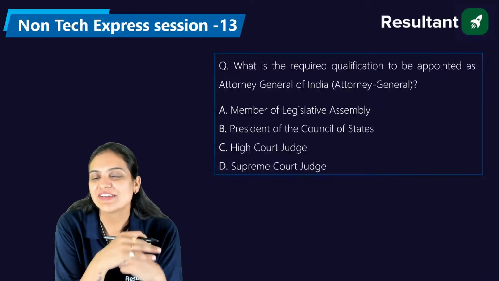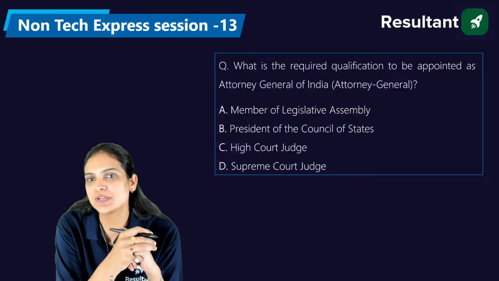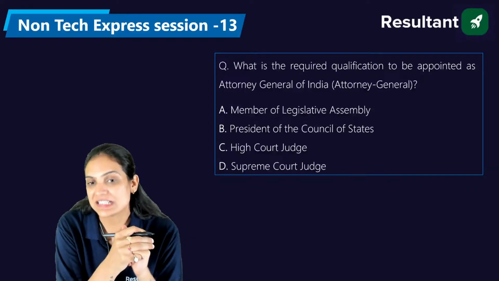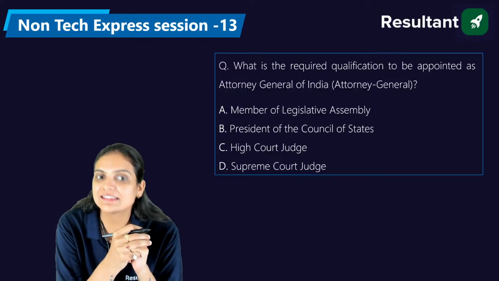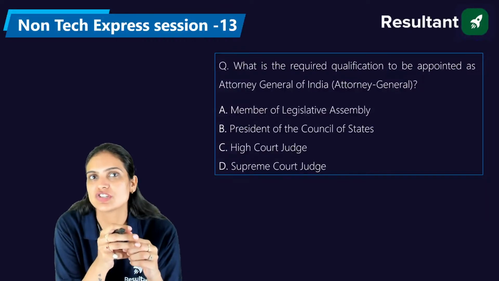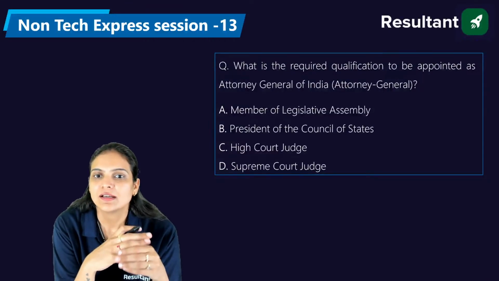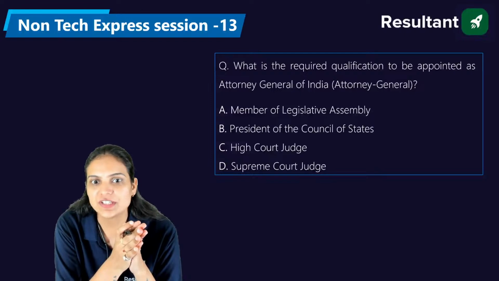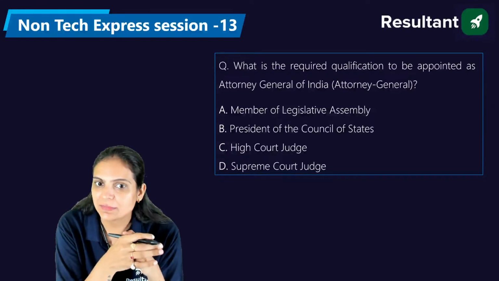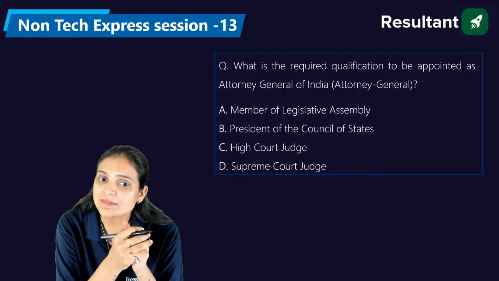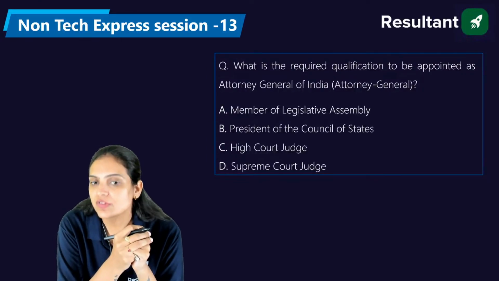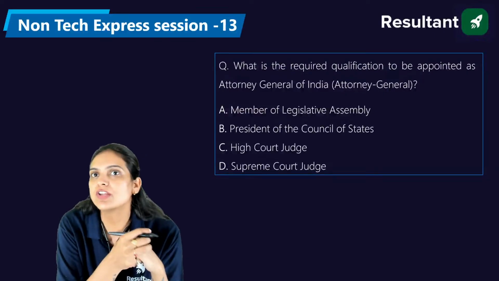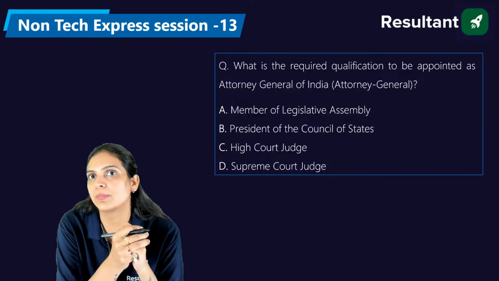Then we have another question: what is the required qualification to be appointed as the Attorney General of India? Member of the Legislative Assembly, President of the Council of States, High Court Judge, or Supreme Court Judge. Please answer, everyone: if you want to become the Attorney General, what qualification should you have? You should be the member of the Legislative Assembly, the President or Chairman of the Council of States, a High Court judge, or a judge of the Supreme Court.